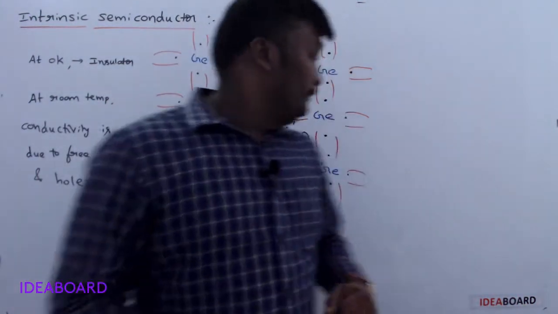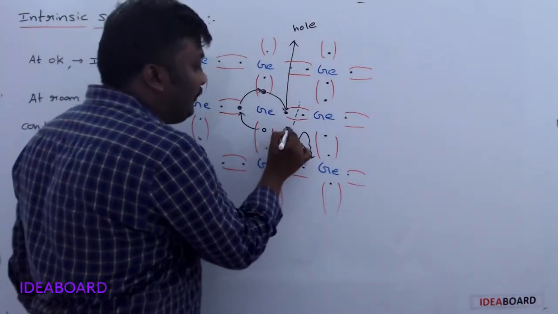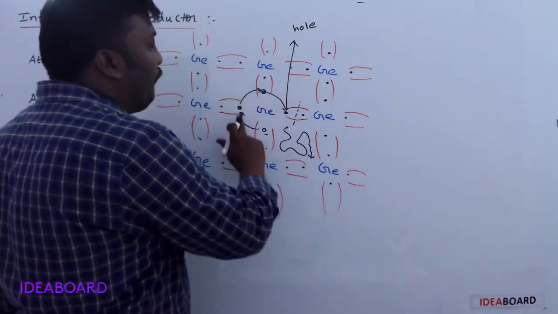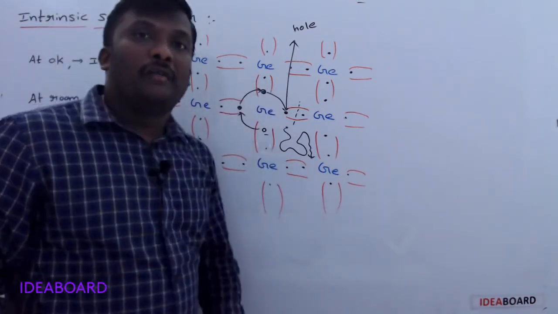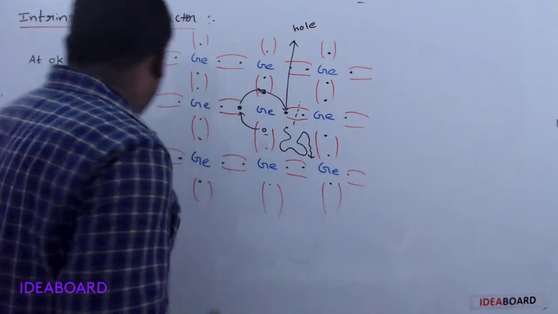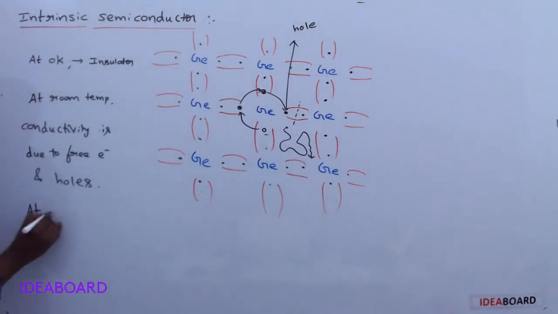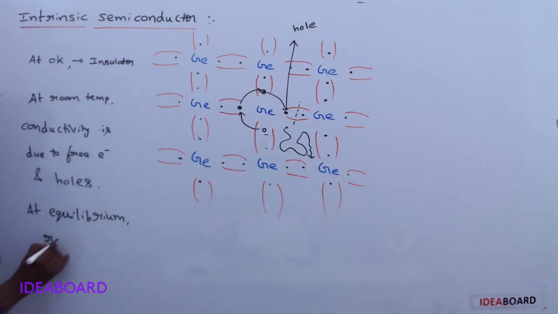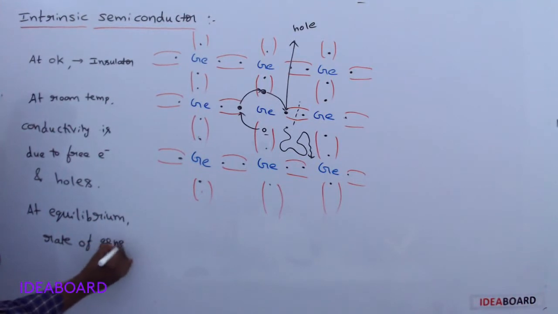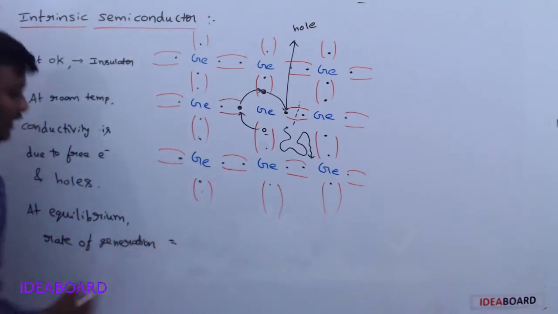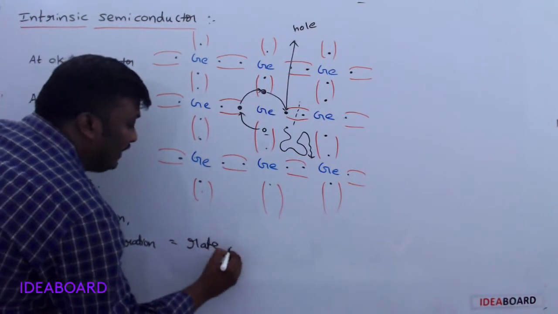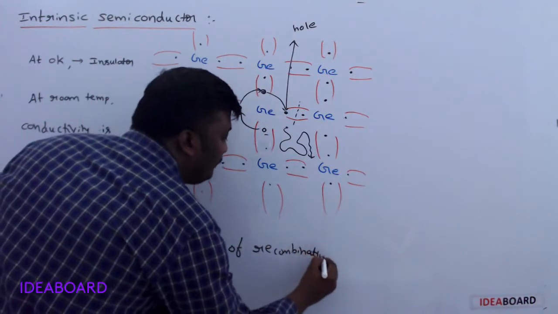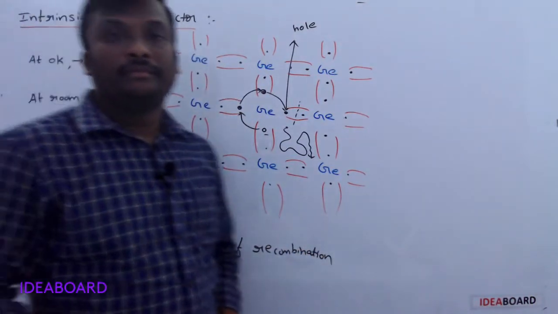Okay, apart from the generation of free electrons and holes, simultaneously there is recombination of electrons with holes. So at equilibrium, the rate of generation of free electrons and holes is equal to the rate of recombination of electrons with holes.